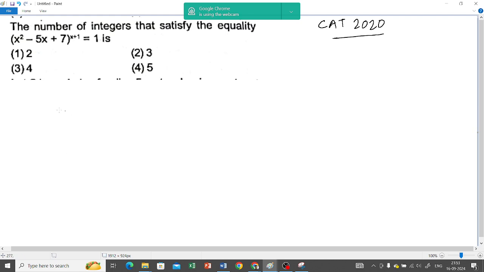There was a rule of logarithm: a to the power b is equal to c. If you take log on both sides, then this b will come in the front.